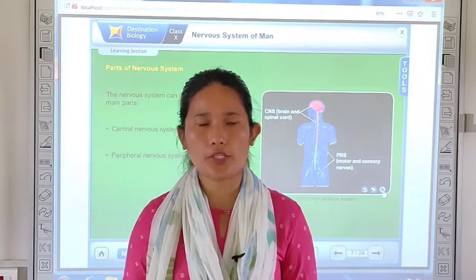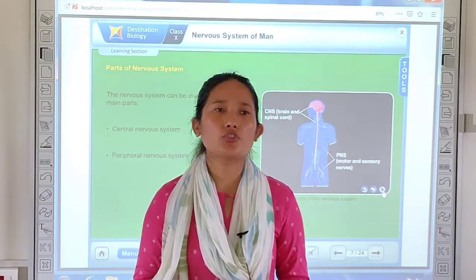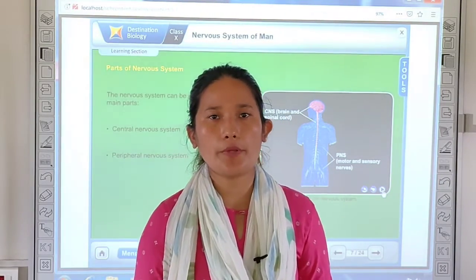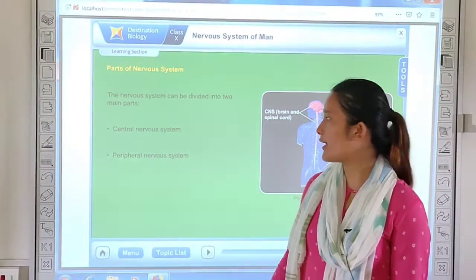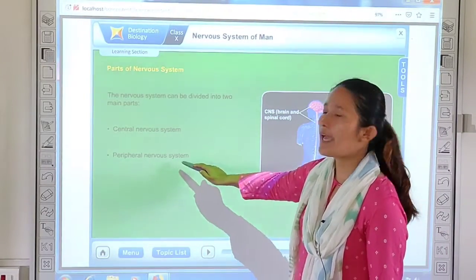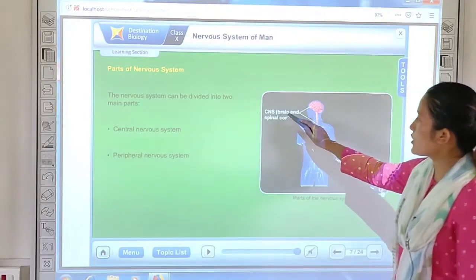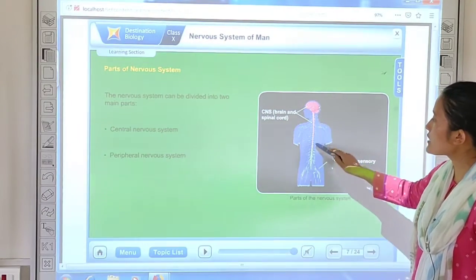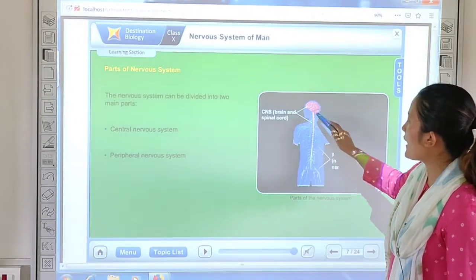This particular topic is very important from your board point of view. They generally ask you questions from this particular topic. So your nervous system can be divided into two parts, that is central nervous system and peripheral nervous system. Under central nervous system you have brain and spinal cord. Okay, your central nervous system consists of brain and spinal cord.